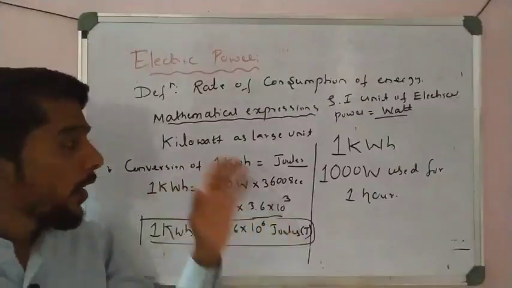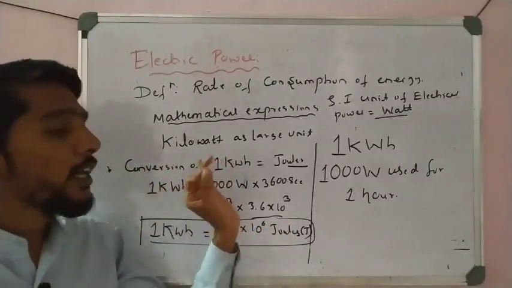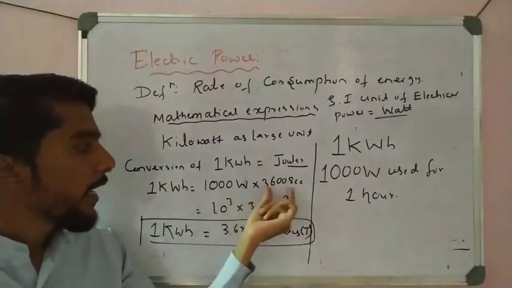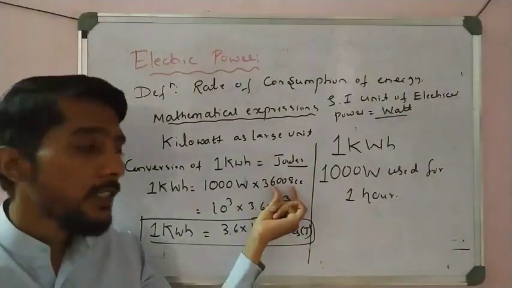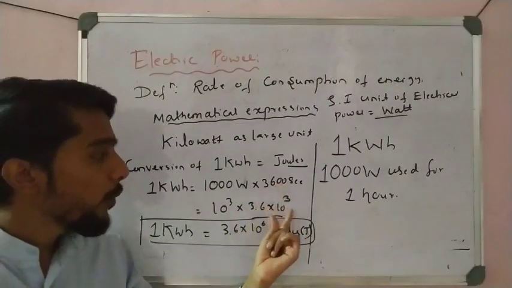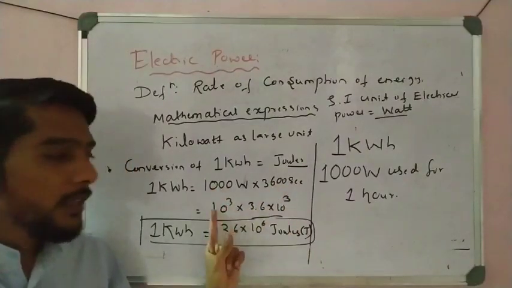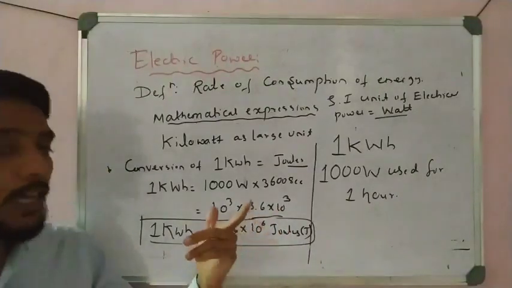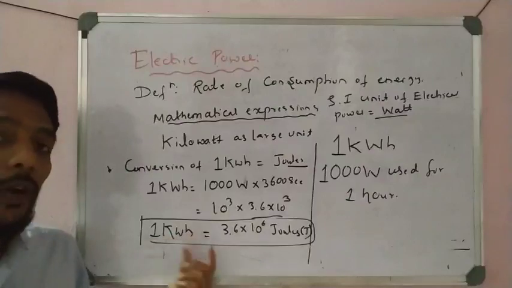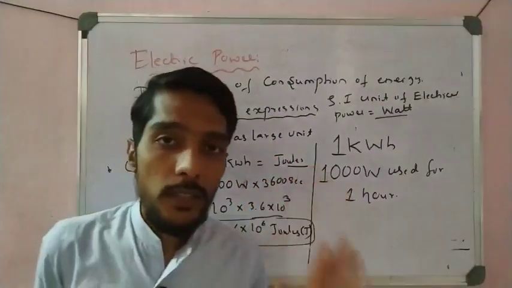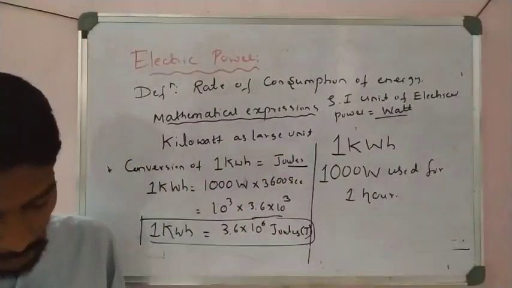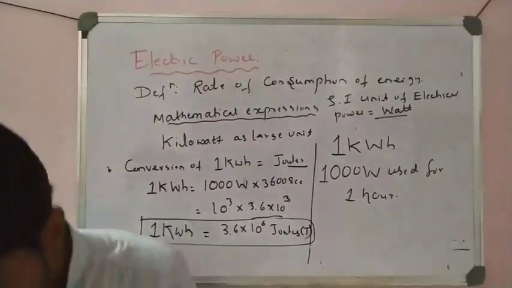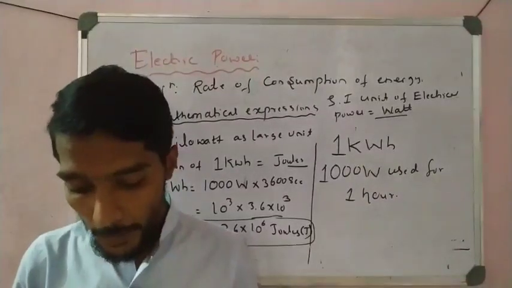In examination they ask to convert 1 kilowatt hour into joules. Simple one. 1 kilowatt hour is equal to 1 kilo, nothing but 1000 watt, into hour, nothing but 3600 seconds. Now 10 to the power 3 into 3.6 into 10 to the power 3 gives 3.6 into 10 to the power 6 joules. So in multiple choice, directly, 1 kilowatt hour is equal to 3.6 into 10 to the power 6 joules. You have to remember these constants, students. These are some of the very important concepts about the heating effect of electrical power.